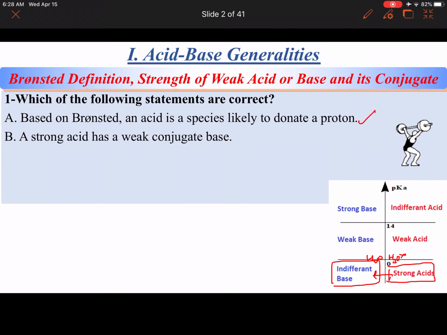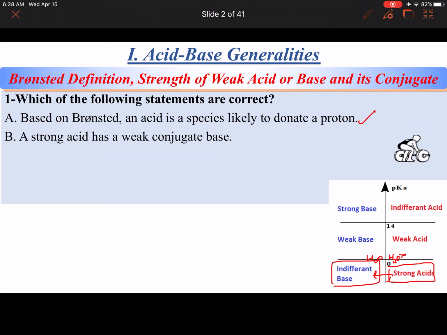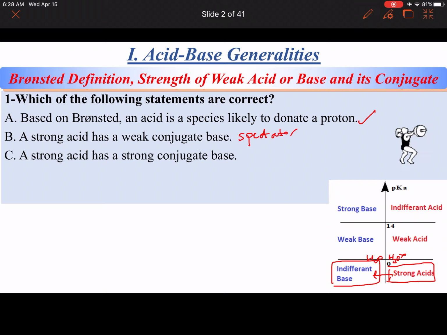Number C. So this actually is incorrect. So B, we say they don't give us a weak base. They actually give us what is called a spectator ion. Okay. So we'll keep it that way, at least for the sake of this course. A strong acid has a strong conjugate base. Definitely not. A very, very, very weak one. So that's clearly incorrect.